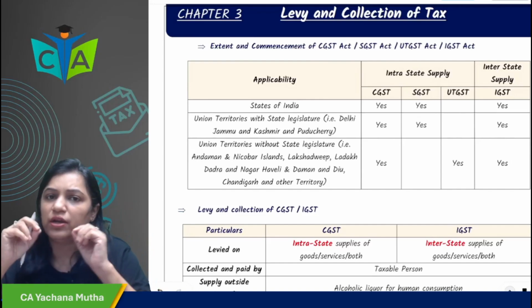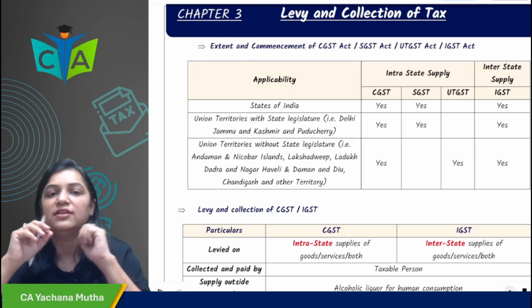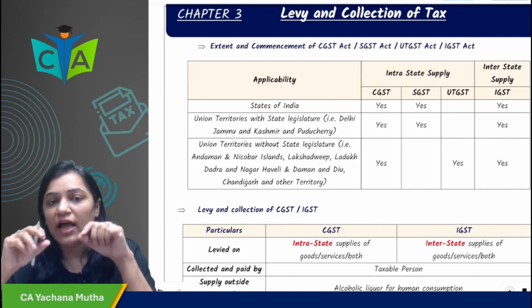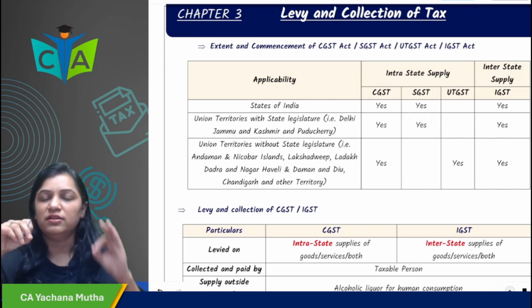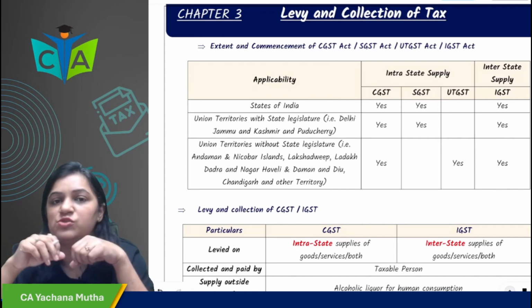So we were doing what? Quick revision from the summary book, the marathon revision we are doing from the summary book. And the summary book is available in my Telegram channel. So chapter number 1 and 2 marathon already available. Please follow the playlist for your attempt.